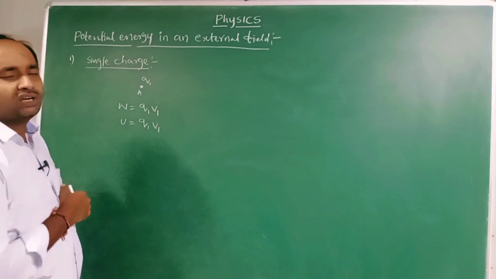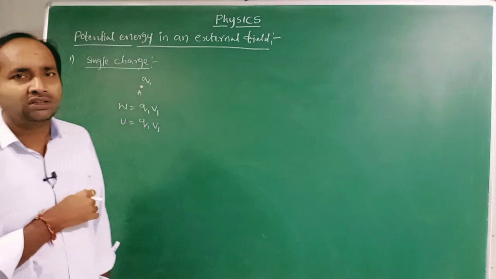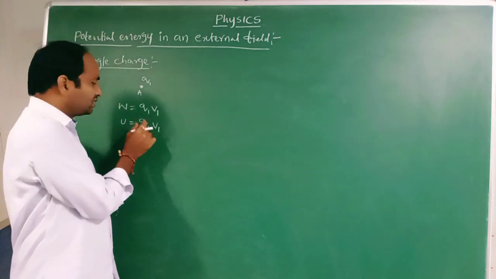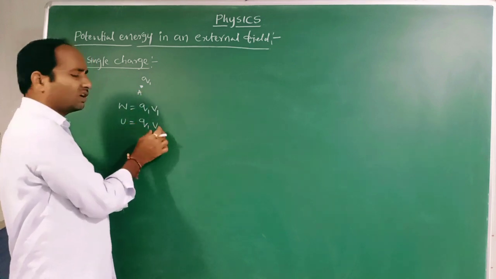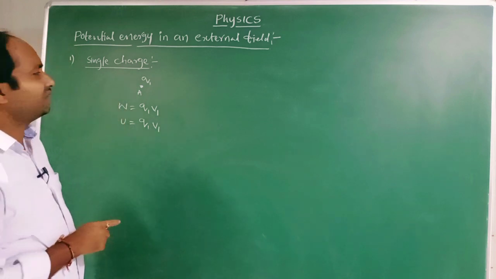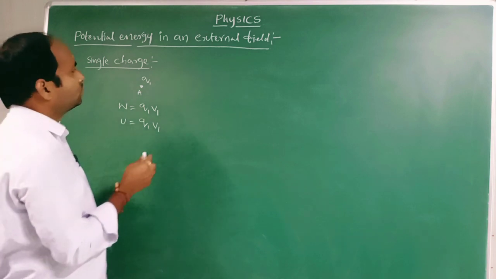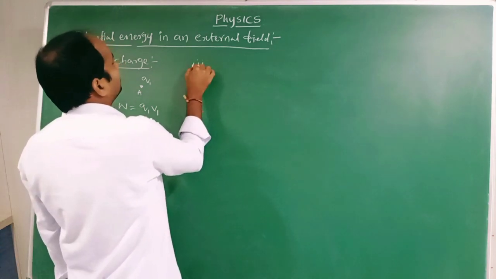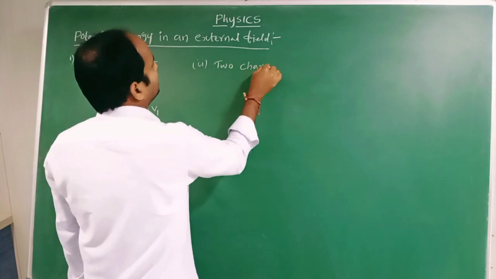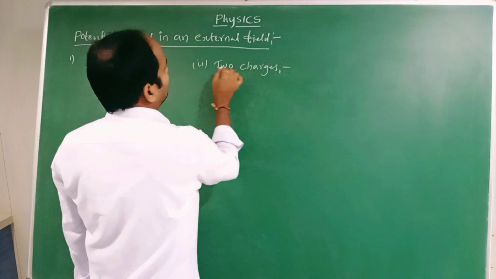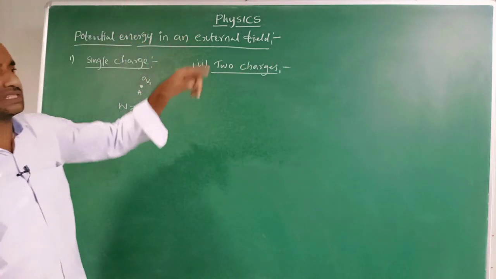Whenever we are introducing the charge q1 in an external field, some work has to be done. In such cases, a certain work has to be done even by introducing the first charge. That work done only is called the potential energy of the charge. Here, potential energy of the given charge. Suppose two charges are placed: potential energy of the system of two charges in an external field.